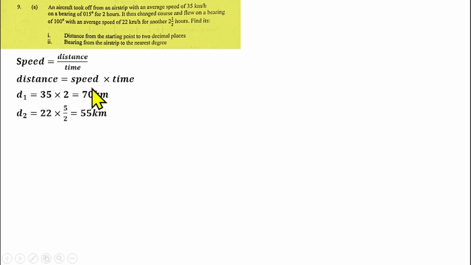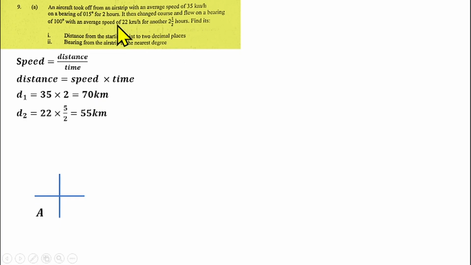Now that we know the distances that they cover, we can now decide and sketch the diagram of how it's going to go. So let's go back now and see: an aircraft took off from an airstrip. So we need to draw a cardinal point to represent the origin, where it took off from. So let's draw a cardinal point. Let's say this is the airstrip where the aircraft took off from. You can call it A. Okay, let's use A to represent the airstrip where it took off from.